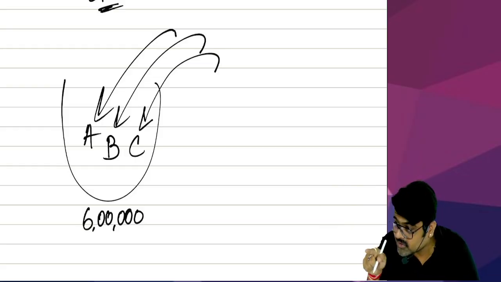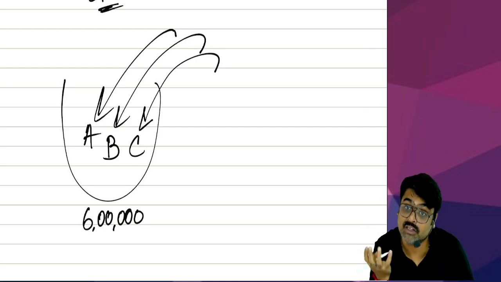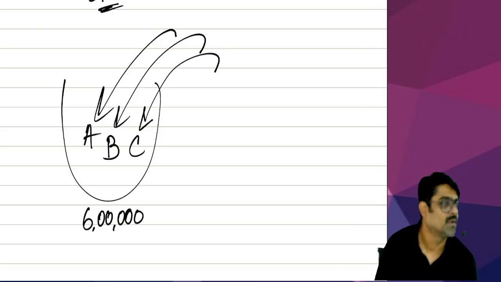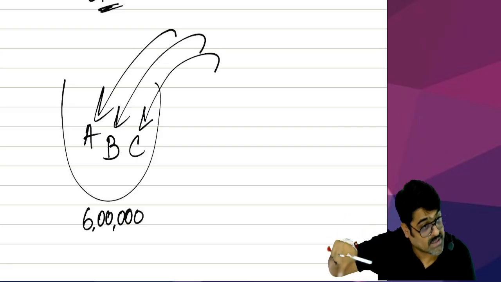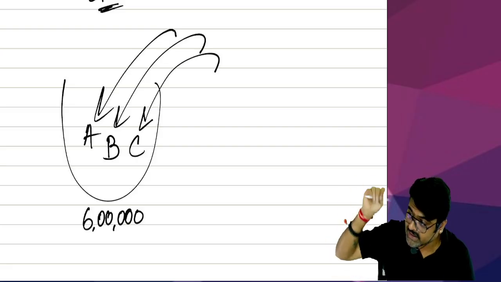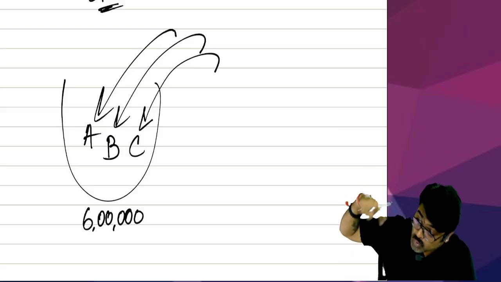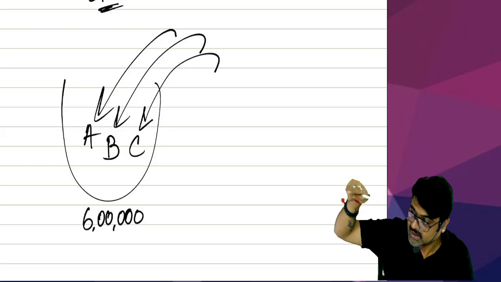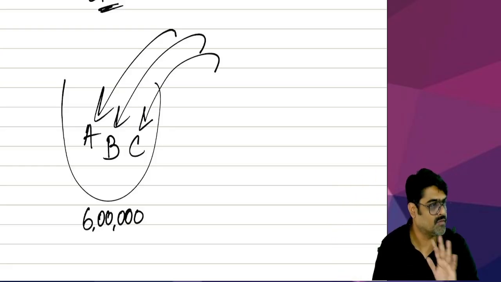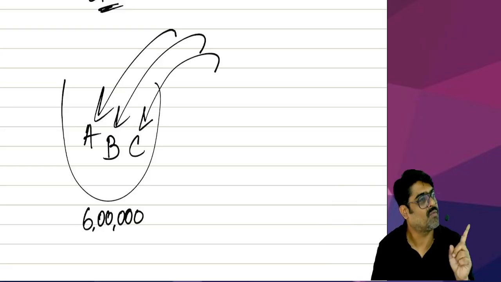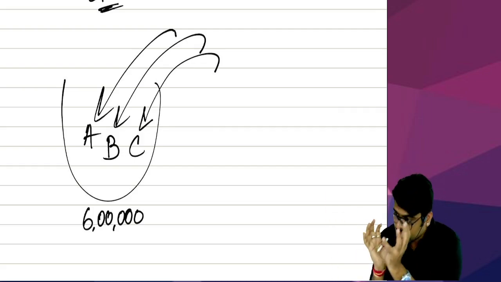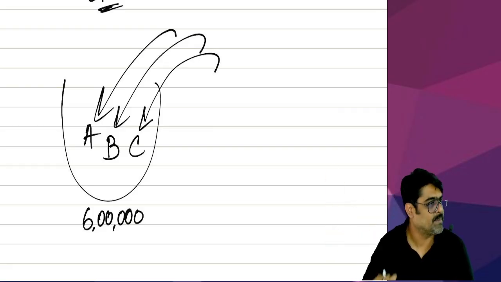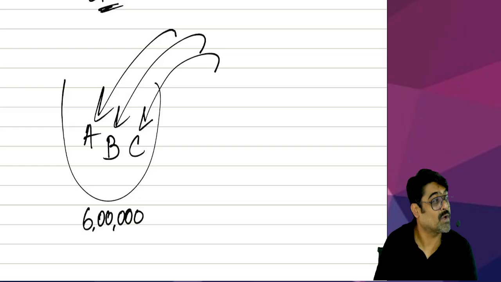And what is the value of that block? 6 lakh. Don't you think this 6 lakh is the total of actual cost of all those assets which are there in the block? Total of actual cost of all those assets which are there in the block. So in the block, how many assets are there? 3. What is the total of actual cost of all those assets? 6 lakh. That is the value of this block. Value of the block is nothing but total actual cost of all the assets which are there in the block. Now instead of allowing individual actual cost in the form of depreciation, take this total actual cost in the form of depreciation. The things will be more easy for you.